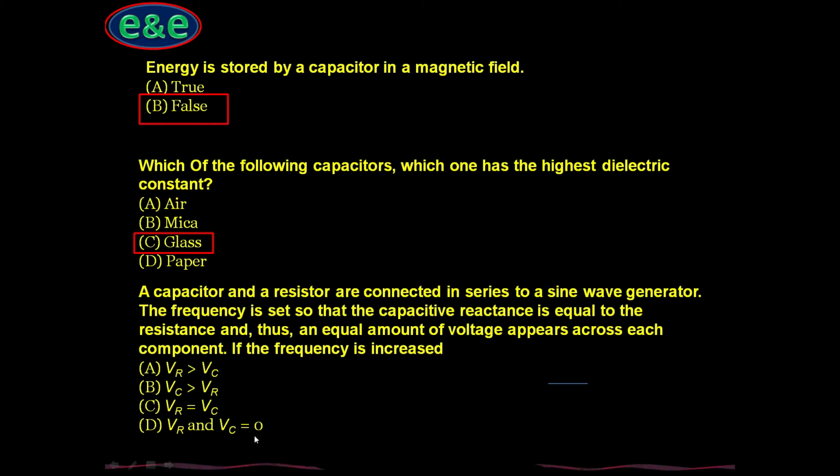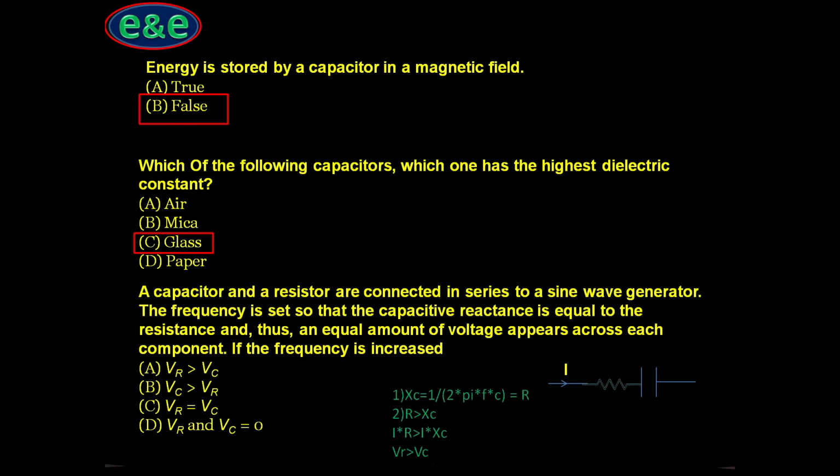To explain this condition, let's take an example. There are two circuit elements, one capacitor and one resistor, in which an equal amount of current I flows. The question says that at a particular time, when the frequency is f, the voltage across the capacitor is equal to the voltage across the resistor. But if the frequency is then increased, what will happen?